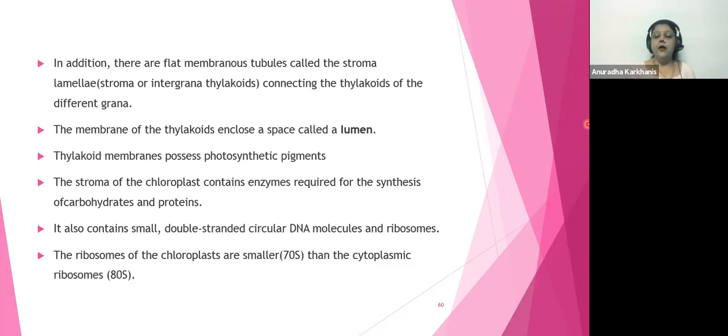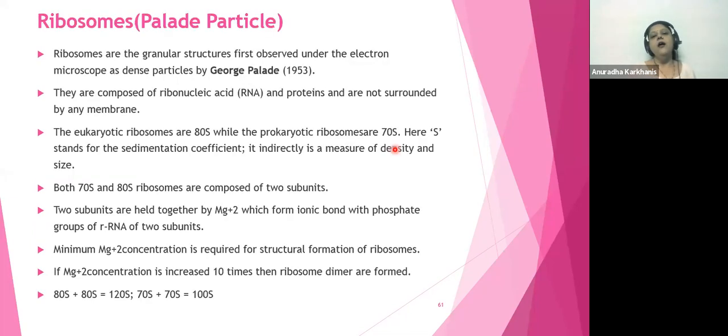Well, so that's about the structure of chloroplast. I hope you all have understood what is chloroplast and mitochondria. Is there any difficulty in understanding this? Anyone having any doubts? Then I move on to the third organelle in line, which is going to be called the ribosomes. Since the beginning, we are saying ribosome. हमने prokaryotic ribosomes के बारे में भी कुछ पढ़ा था. Now we are talking about the eukaryotic ribosomes.